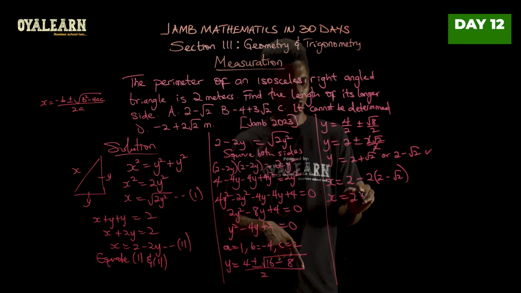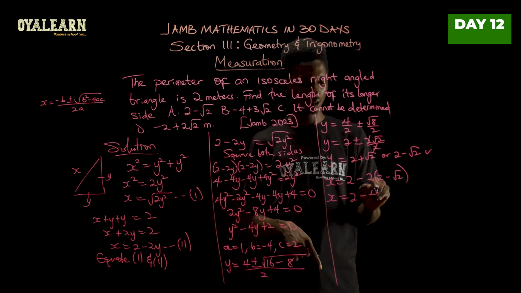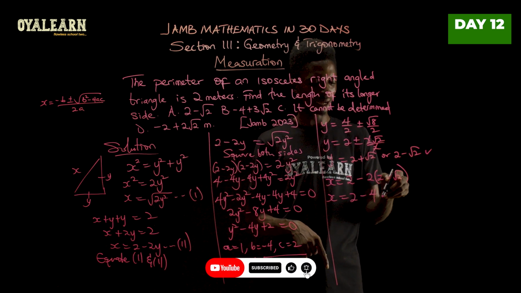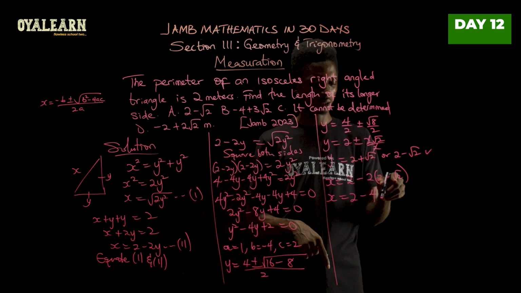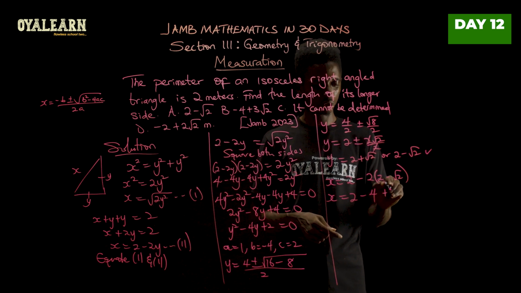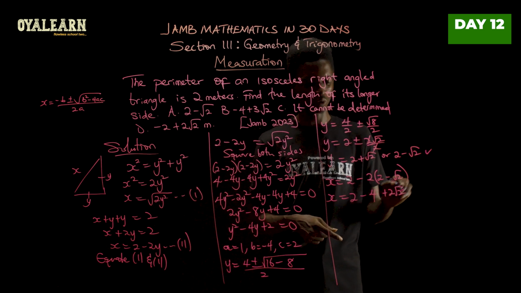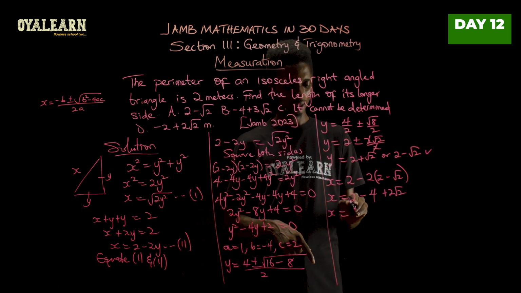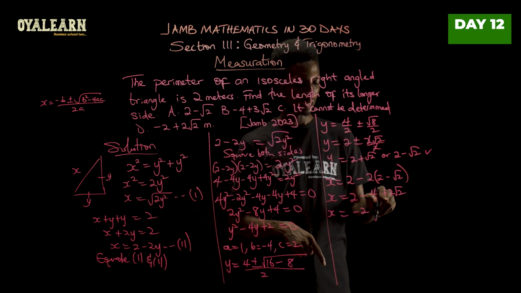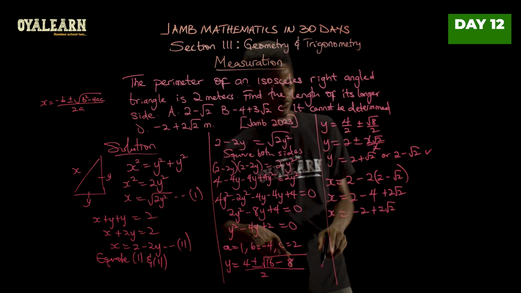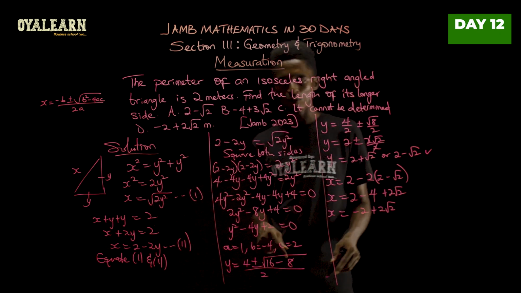X therefore becomes 2 minus 2 times 2, that's 4. 2 times minus square root of 2, that will give us plus 2 root 2. Now, x therefore becomes 2 minus 4. That is minus 2. And then this would give us plus 2 root 2. And this is the value of x.